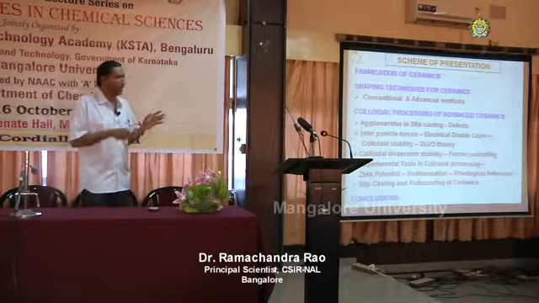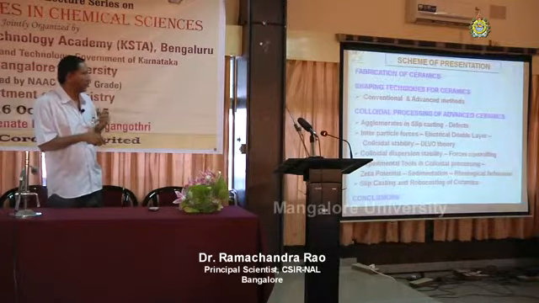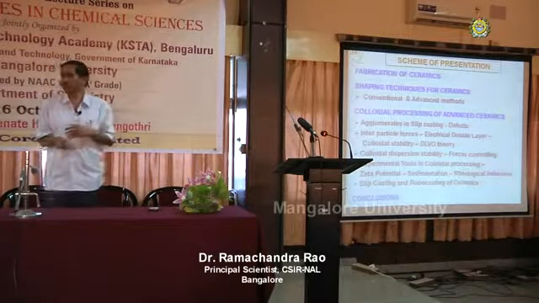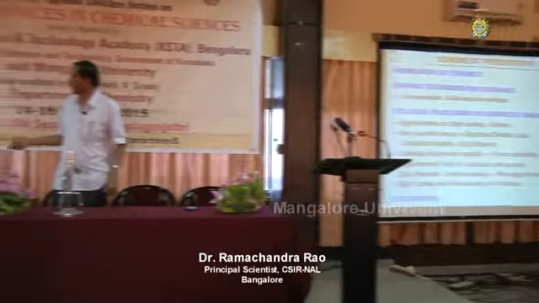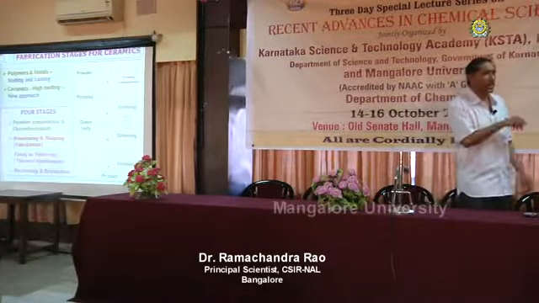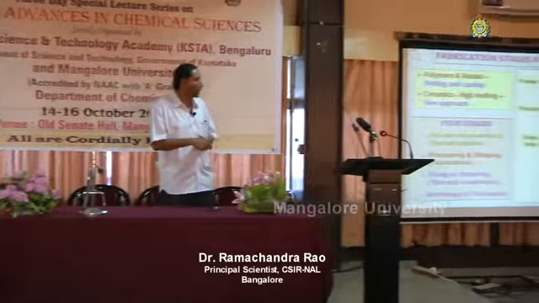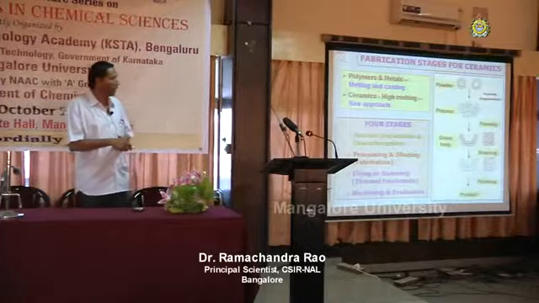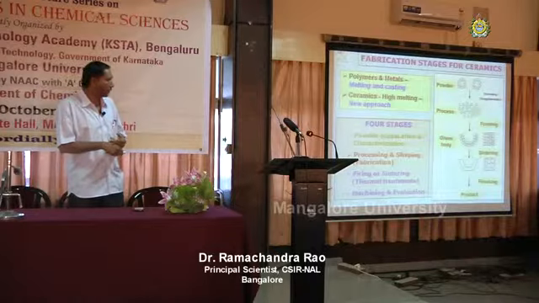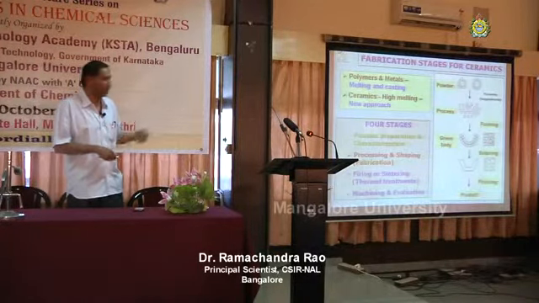Here, like yesterday, I will touch upon different fabrication methods and shaping techniques. Then that is called colloidal processing. The chemistry involved in processing advanced ceramics is colloidal processing, some of the phenomena there, then conclusions. Next. This slide is a repetition of yesterday. For fabrication of ceramics, we have to go through the powder, process it, make a green body, then sinter. I have shown you this slide yesterday. We have talked about powder preparation. Now we will go to the second step, processing and shaping.